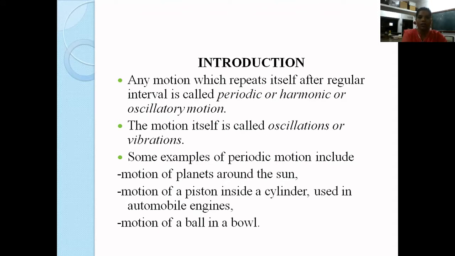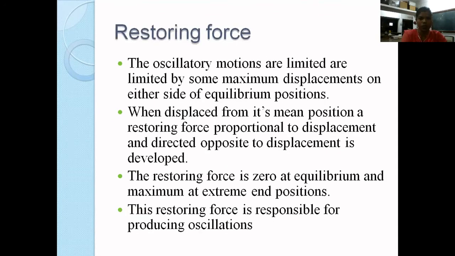Now, what are examples of periodic motion? Examples include motion of a planet around the sun, motion of a piston inside a cylinder used in automobile engines, and motion of a ball in a bowl. So basically the motion which repeats itself after equal interval of time is what we define as periodic or oscillatory motion.